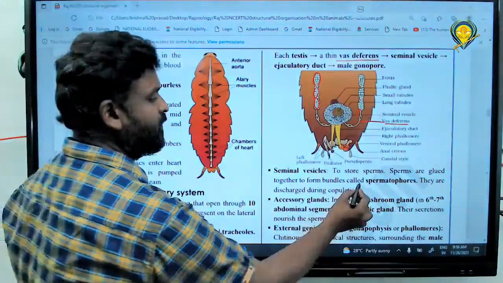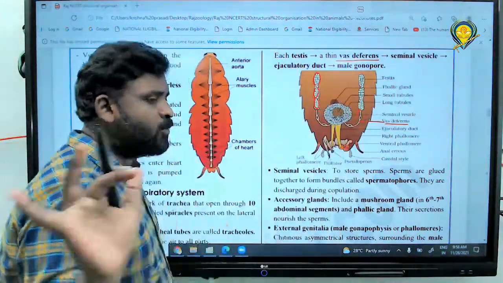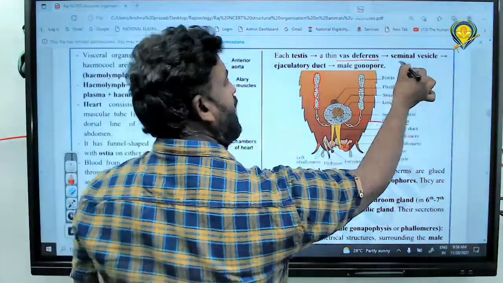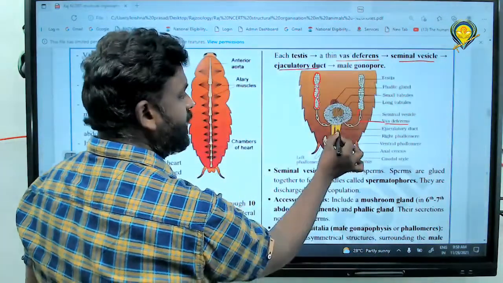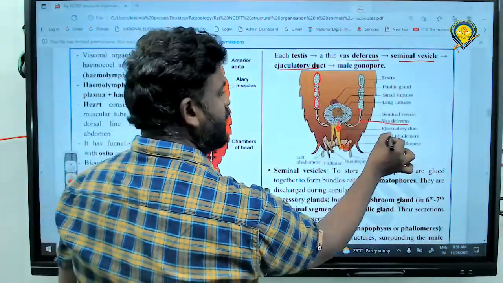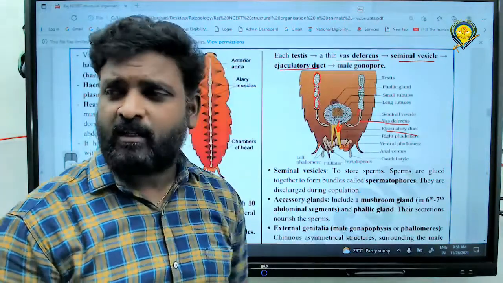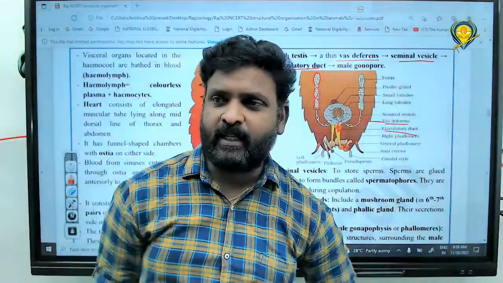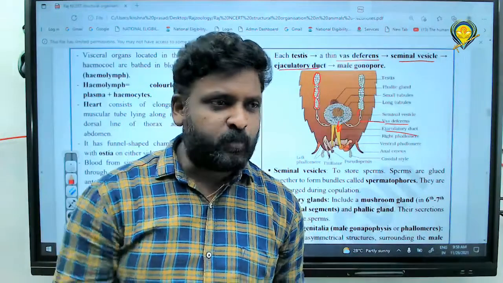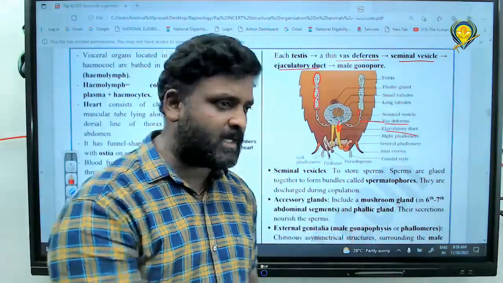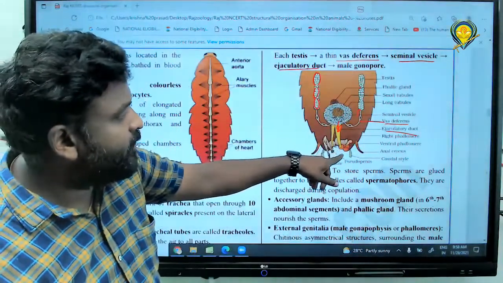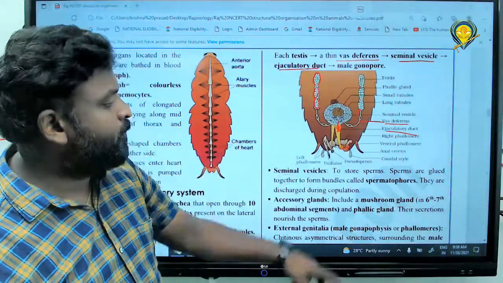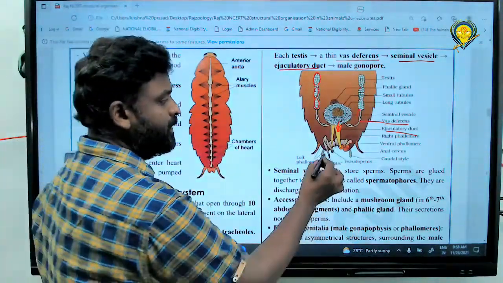Very good. Here you can find out. Then you have to know that after the seminal vesicle, they reach where? The ejaculatory duct. What is the function of the ejaculatory duct? It can eject the sperm, send it outside. Finally, where do they enter? The male gonopore. Here you can see that.